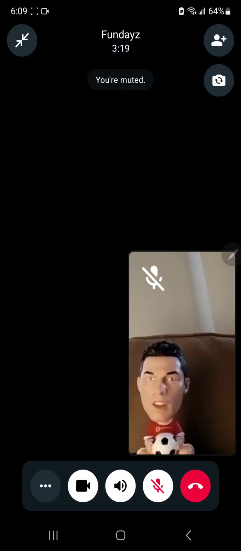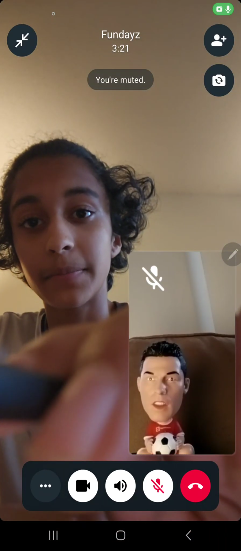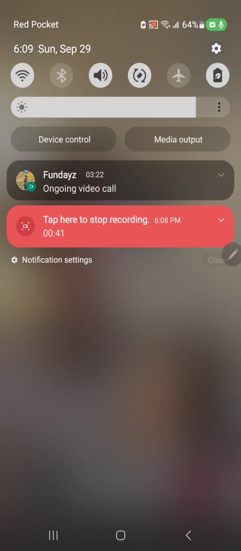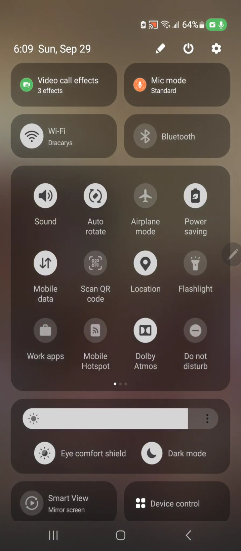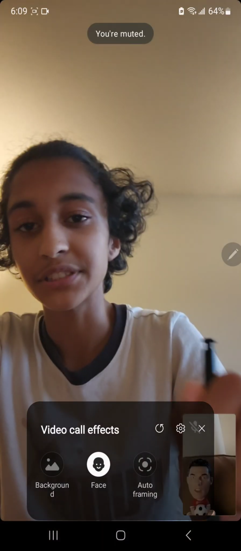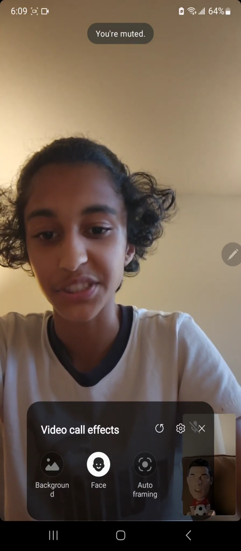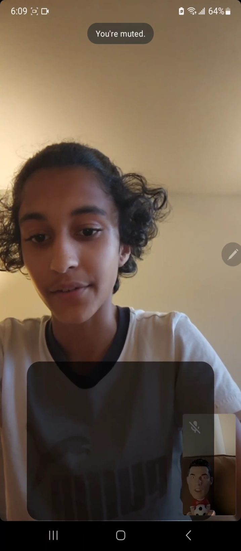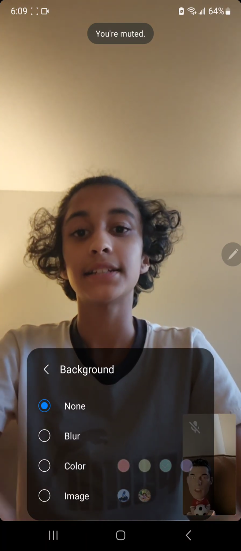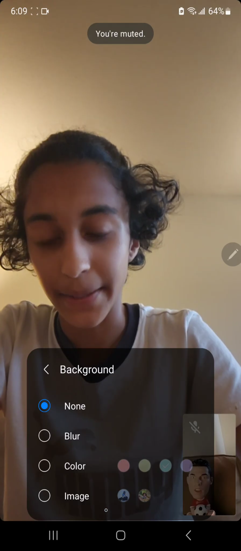And to enable the background, you will open up your quick setting and make sure to extend it, the full extended version. And in your top left corner, it will say Video Call Effects right underneath the date. And once you click Video Call Effects, you'll see three options: background, face, and auto framing. You'll click background, and there's blur, color, and image.